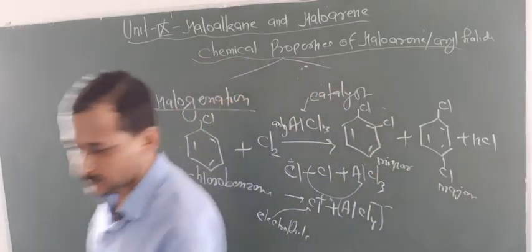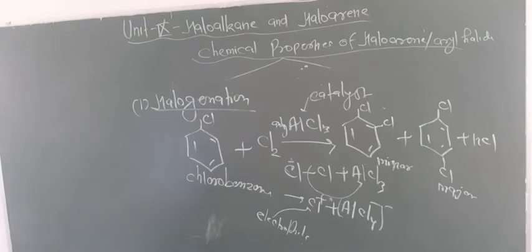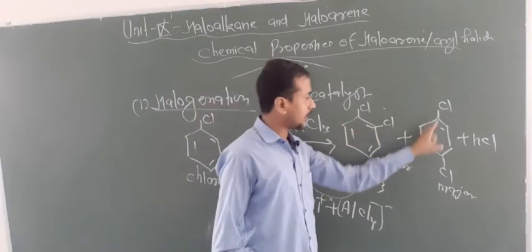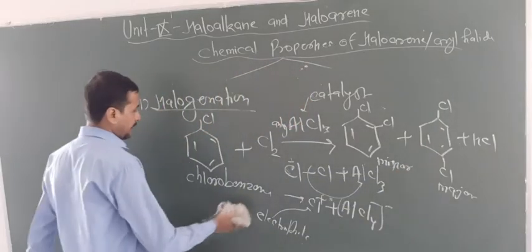So hence the major product is basically from para dichlorobenzene, or you can say 1,2. This is 1,2 dichlorobenzene and this is 1,4 dichlorobenzene.